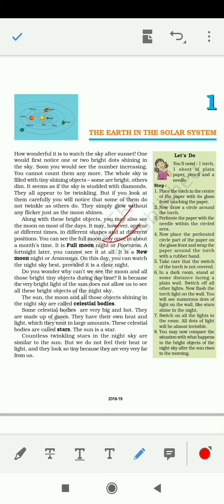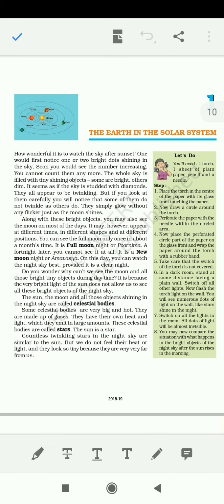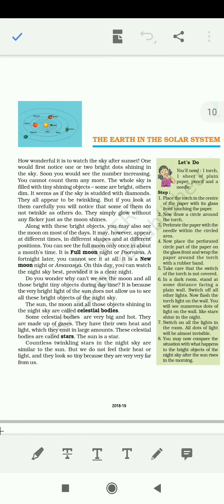Friends, we see the moon on most of the days but at different times in different shapes and different positions. But we see a full moon night or Purnima about once in a month, and a new moon or Amavasya, as we may call it, a fortnight later. So first we will understand what a fortnight means. Fortnight means the time that is about 15 days or 2 weeks.